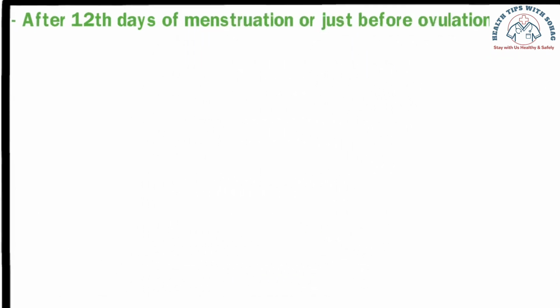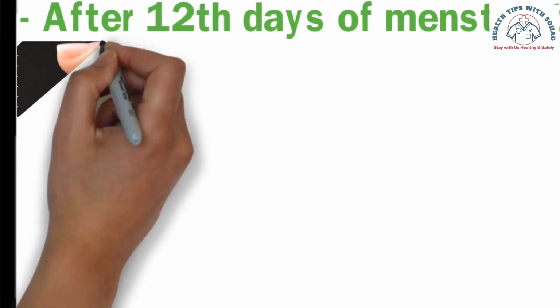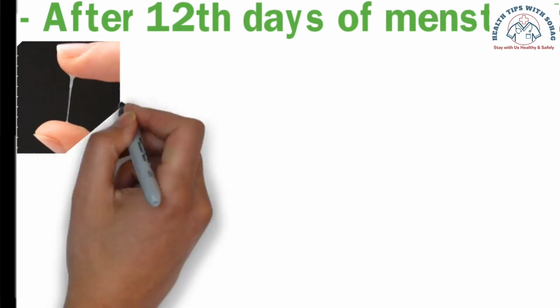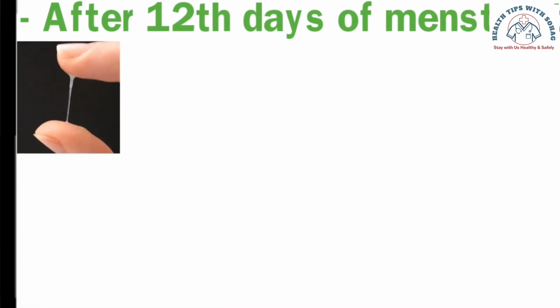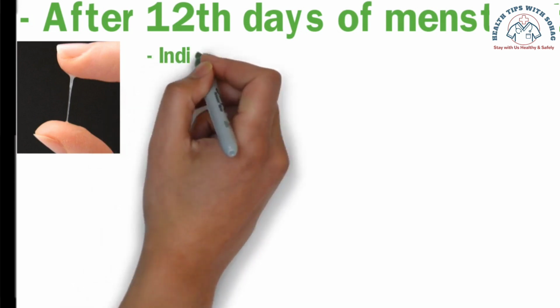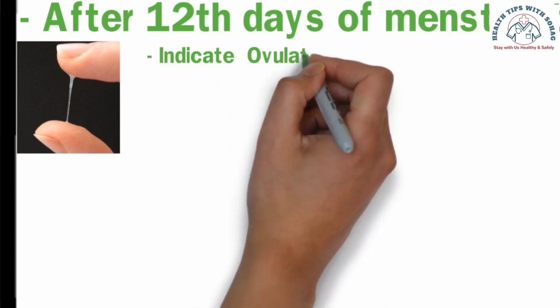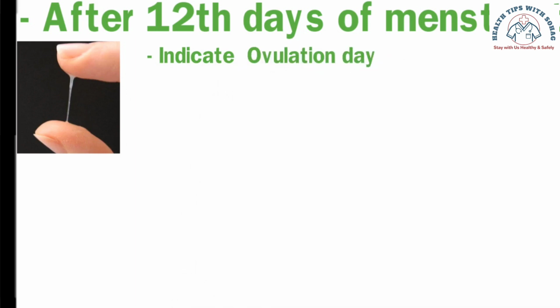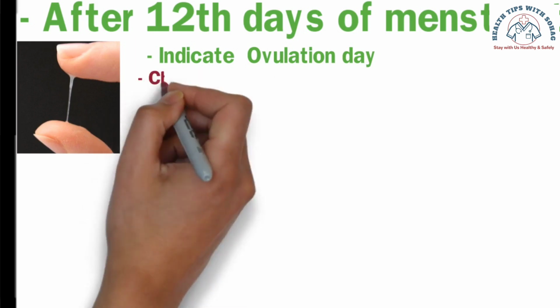You can observe a clear, watery, slightly slippery discharge similar to egg whites 1 or 2 days before ovulation. It indicates ovulation for women. This type of discharge also has the characteristic of being elastic, meaning that it can stretch for several centimeters when held between fingers. This discharge, resembling the white part of an egg, guides women about their ovulation.